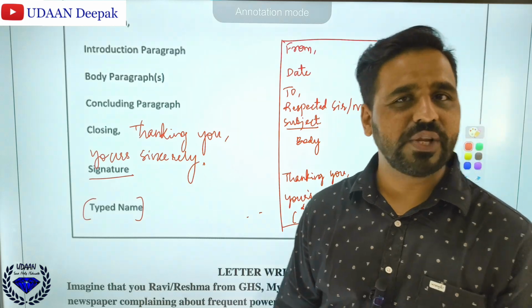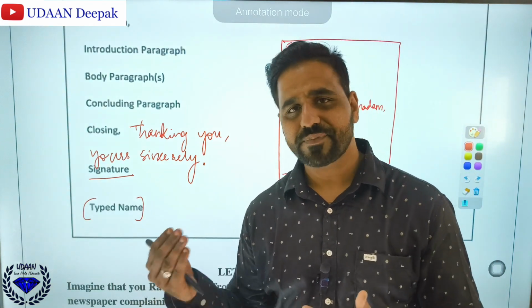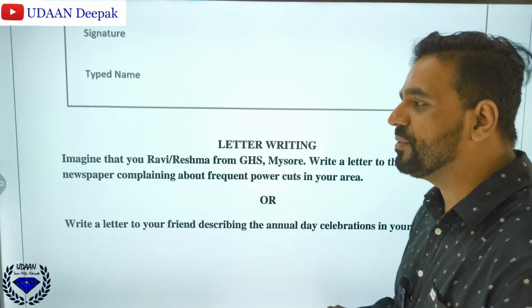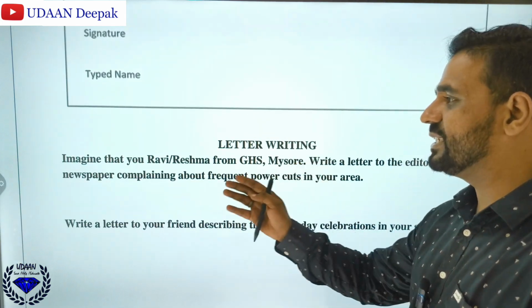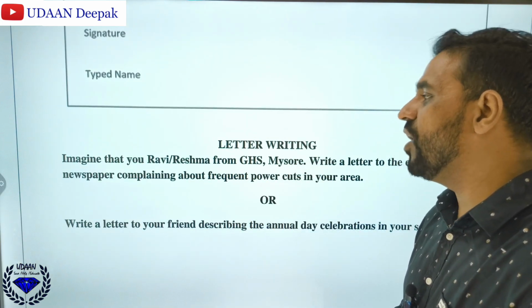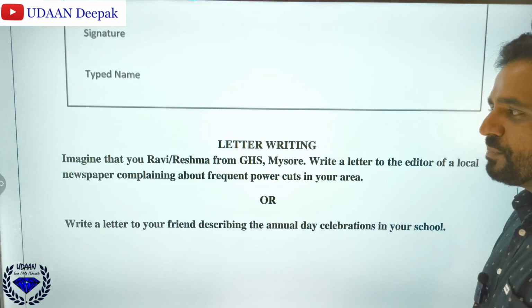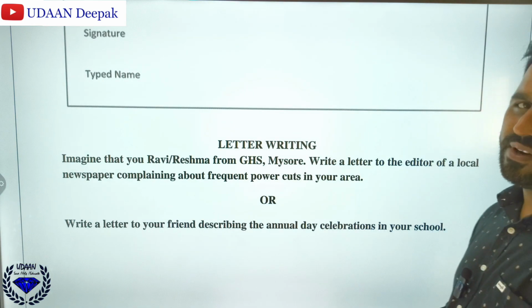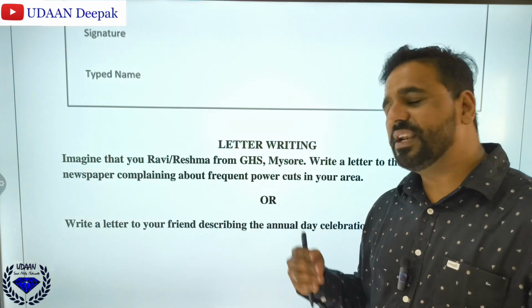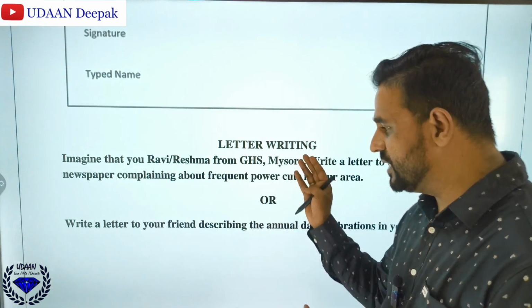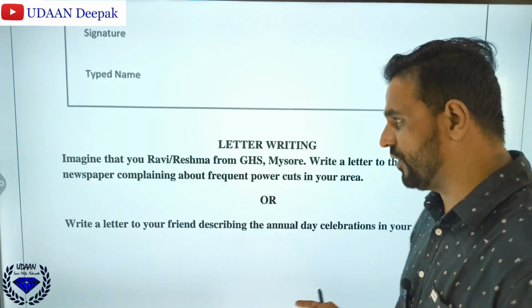If you write thoroughly in the correct format, you will get more than 3 marks. Then writing the content carries the other 2 marks. So I've just taken it from the previous year question paper itself. The letter writing: imagine that you are Ravi or Reshma from GHS Mysuru. Write a letter to the editor of a local newspaper complaining about frequent power cuts in your area. These complaint letters will be very important. You should write a formal letter only. I will be discussing both the answers in this session, how to write effectively.